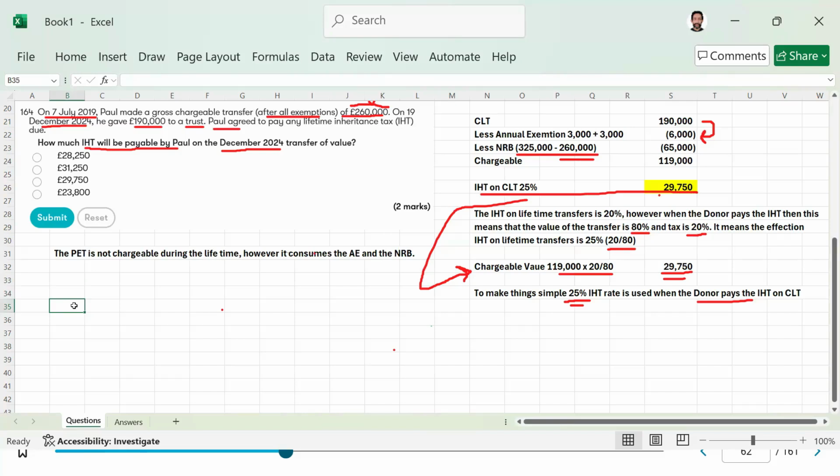You see, this nil rate band is not available to 260. This nil rate band is available to 190,000, the chargeable lifetime transfer. So whenever we calculate the available nil rate band, we are going to consider any lifetime transfers within 7 years. Okay. Excellent. So we can now move on. However, you picked a good point.